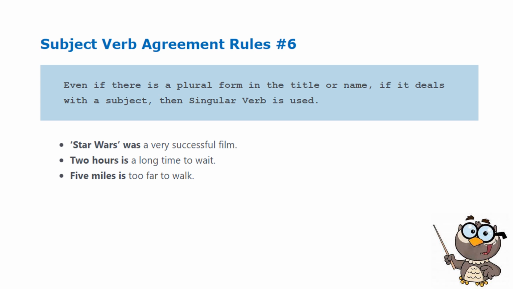So for the first example, Star Wars is the name of a movie. Although "wars" tells you that it's in the plural form, since it is in reference to the title of a movie, it is only singular. Hence the use of "was" as your verb. 2 hours and 5 miles are expressions of time and distance. You always need to use a singular verb with them.